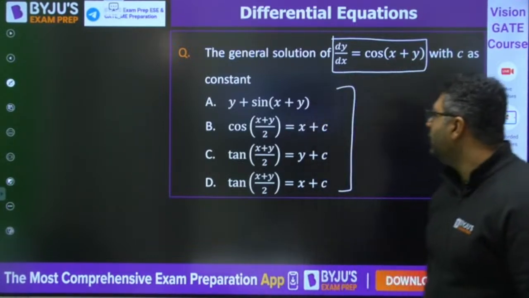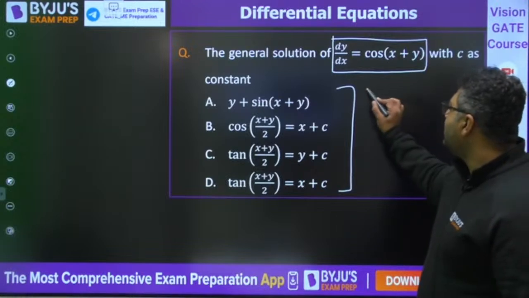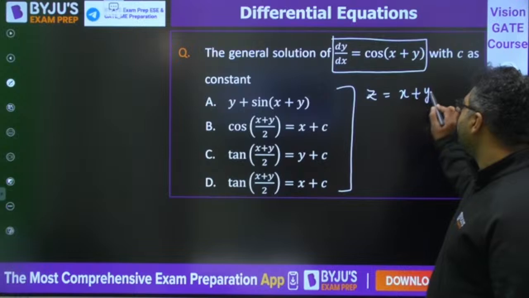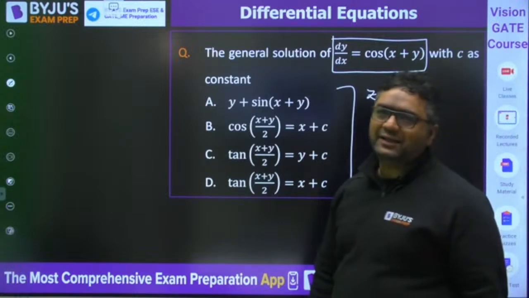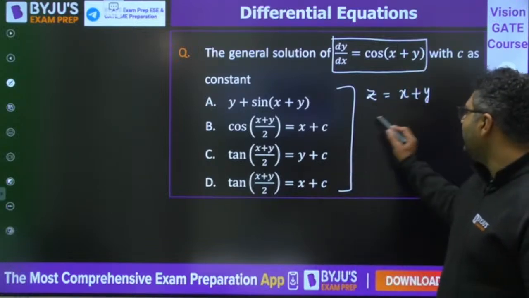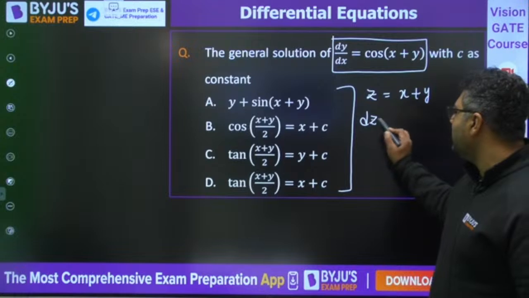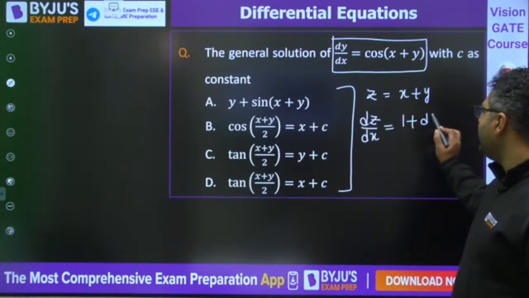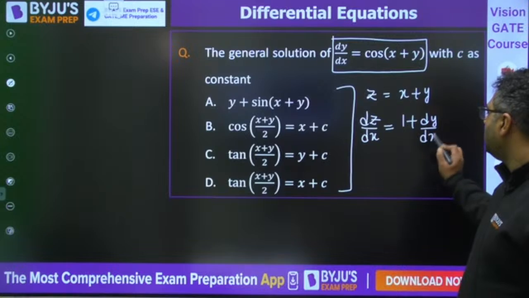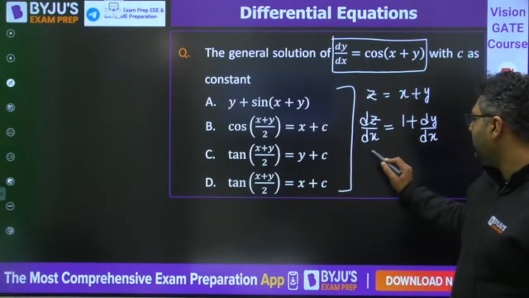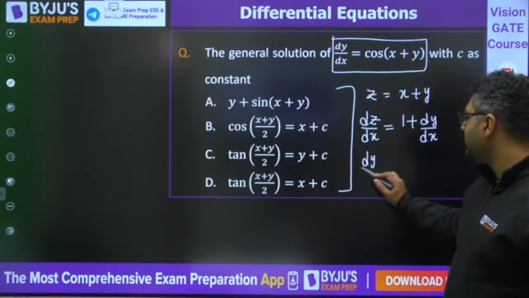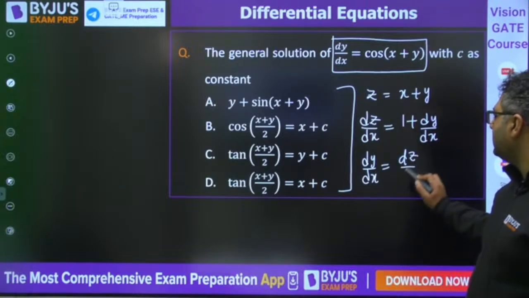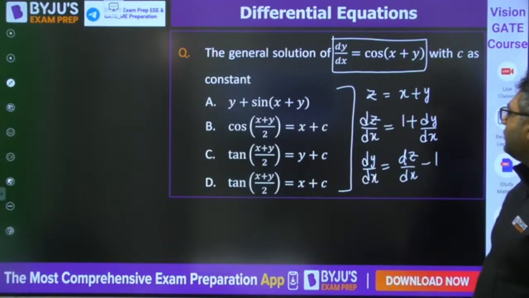Very good, everybody. So let us assume z is equal to x plus y. Okay. So when we assume this, it would be dz by dx is equal to 1 plus dy by dx. You can write from here that dy by dx is equal to dz by dx minus 1.